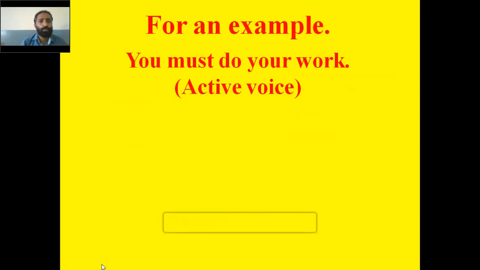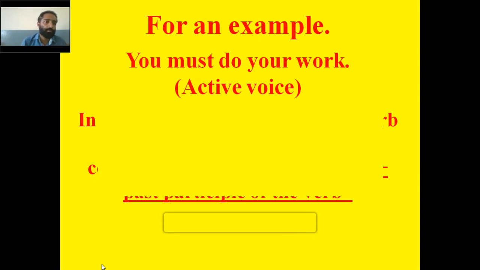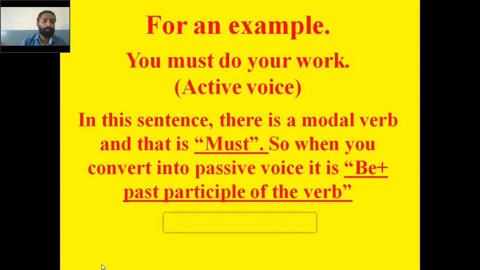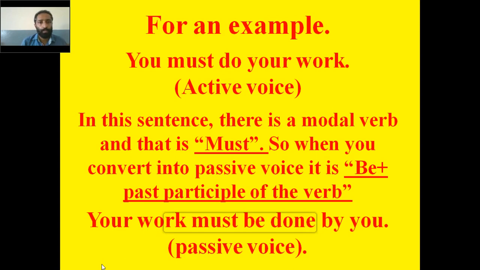Now let's take an example. For example, you must do your work. So we have got a modal verb called must coming in the sentence. When you convert into passive voice, it is be plus past participle of the verb, besides all the 4 basic changes. Now how does it happen? Your work, because your work is the object, becomes the subject. Must, the modal verb, remains the same. Be plus past participle of the verb. Your work must be done by you. So that is with regard to the modal verbs coming in the active voice. I hope you have understood.